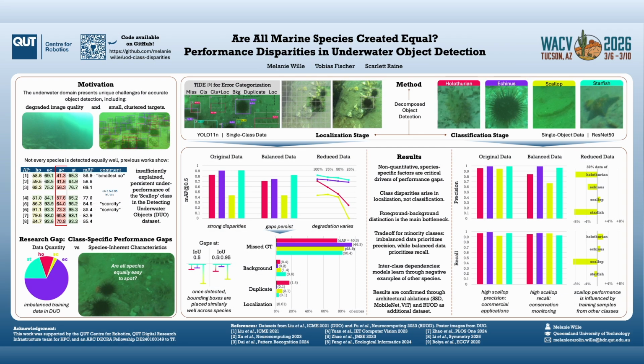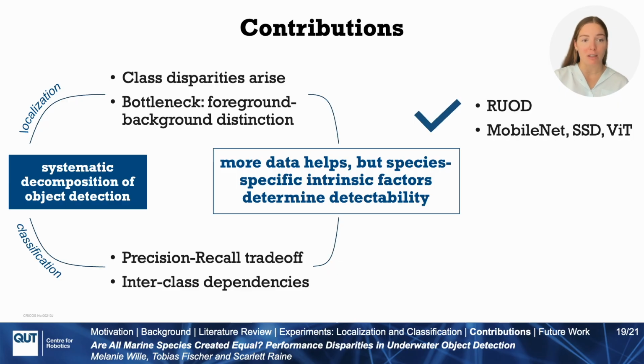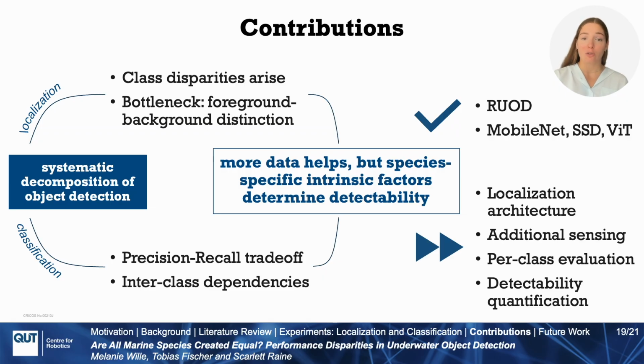Okay, so now overall, our key takeaways are that non-quantitative, species-specific intrinsic factors play a critical role for detectability. Gaps are mainly due to localization, where foreground-background distinction is the main bottleneck. In classification, fundamental precision-recall trade-offs and interclass dependencies are revealed that inform application choices. We confirm our results through architectural ablations and RUOD as additional dataset to offer a valuable foundation for future work.